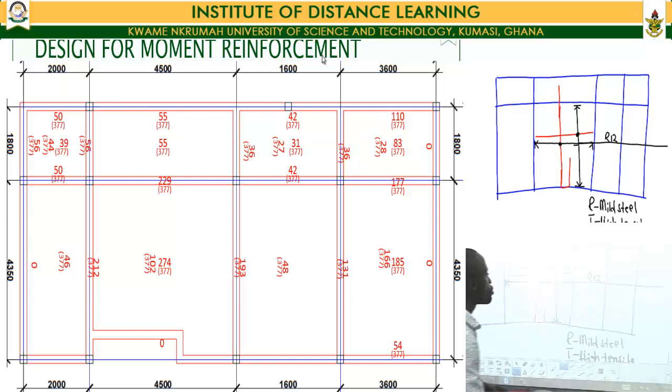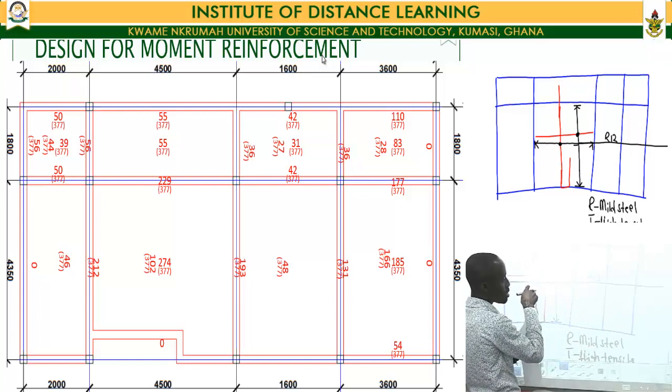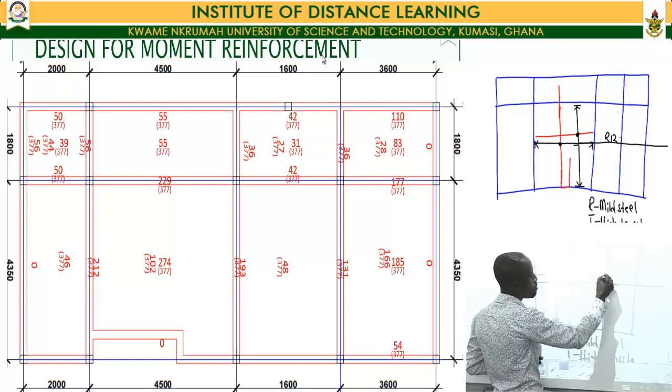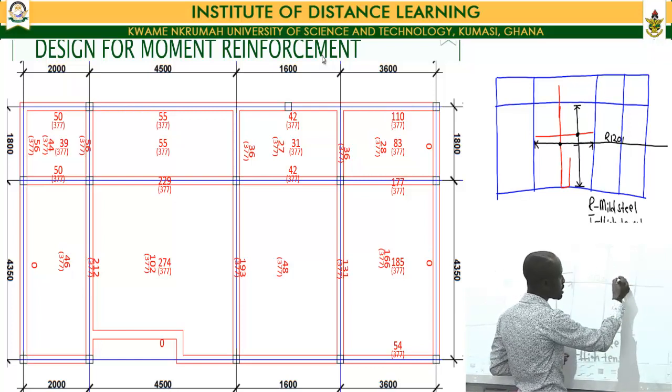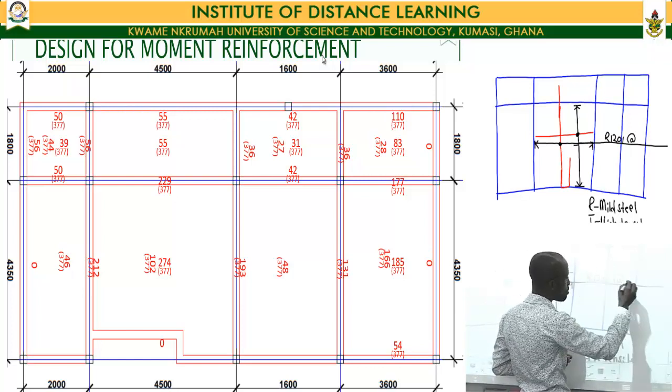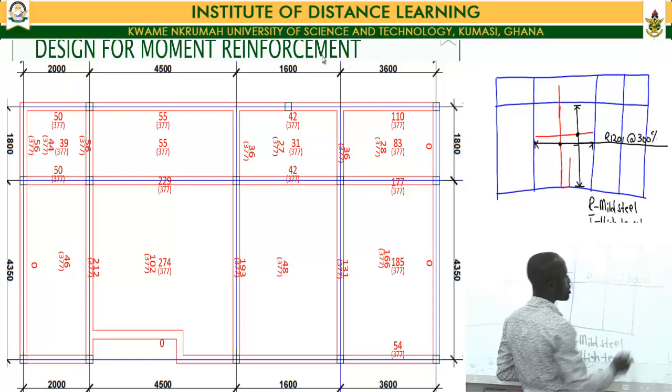For high tensile steel, R12. Because I'm taking this one as my first reinforcement, I give it a bar mark of 1. So R12 1 at 300 centers, or 300 mm center to center.